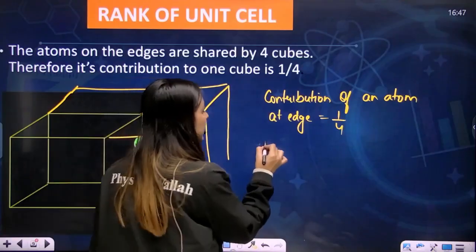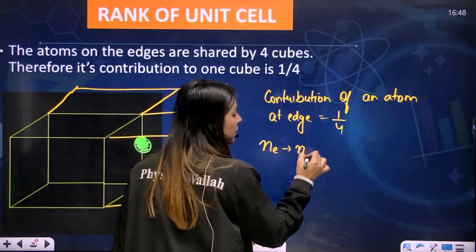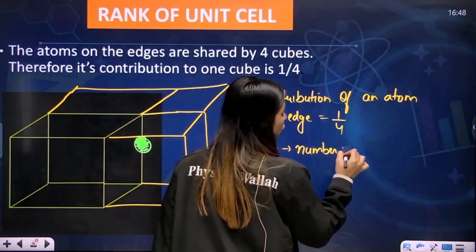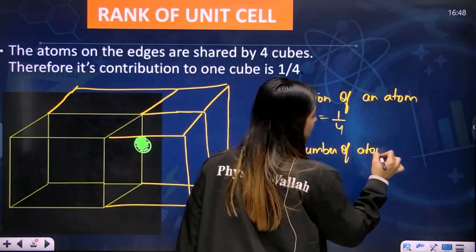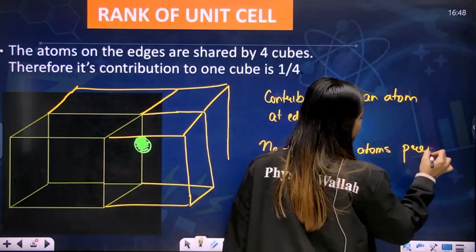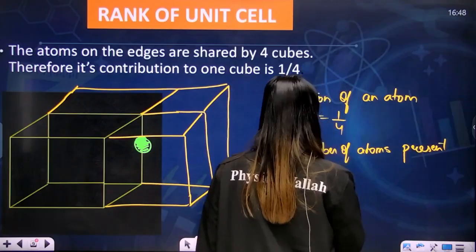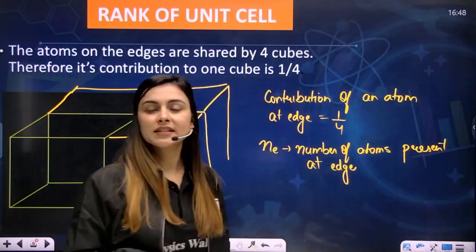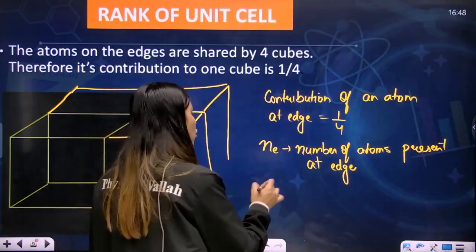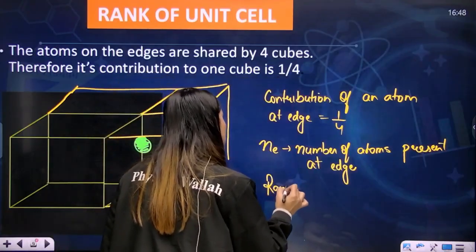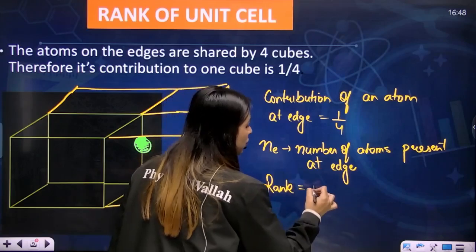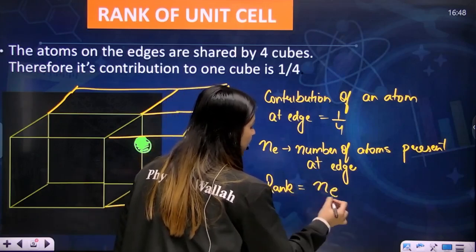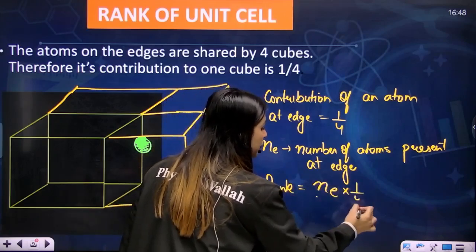Let's say Ne is the number of atoms present at edge. So the rank will be equal to Ne into 1/4.